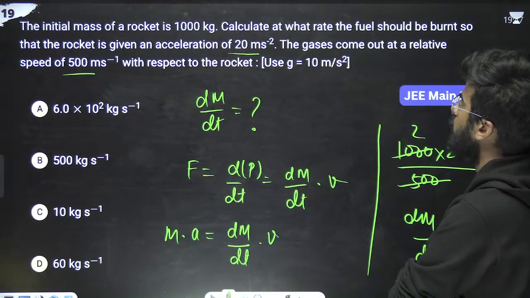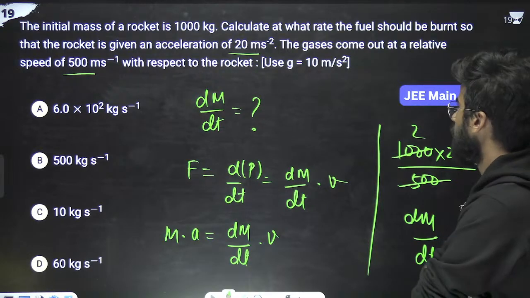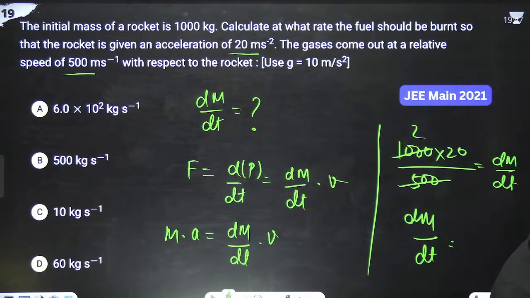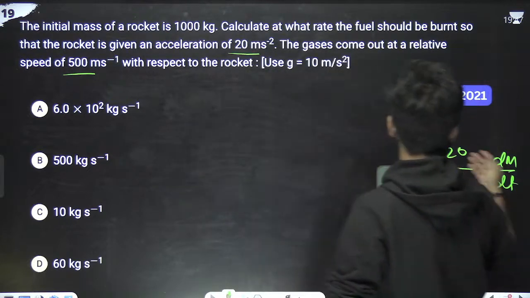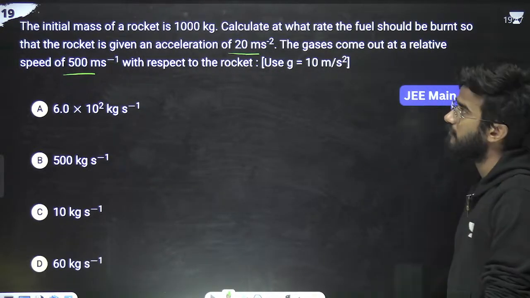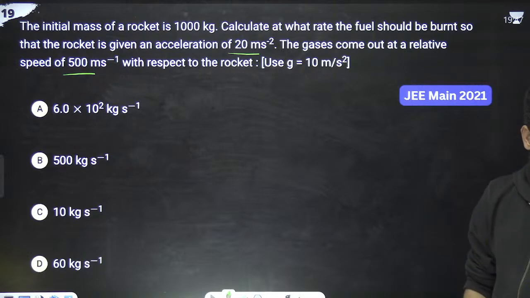dm by dt we have to calculate. Initial mass is this. Did I do something wrong in this particular question? I don't think I have done something wrong. I have done mass into acceleration. Mass into acceleration we have to calculate. dm by dt we have to calculate, right? So let us solve with some other process. So we have to calculate dm by dt, right?